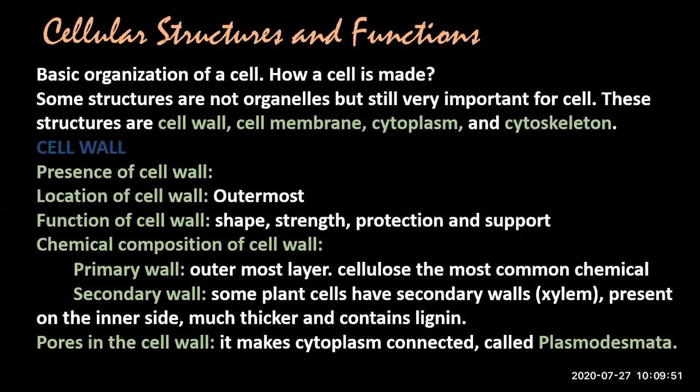Animal cells and animal-like cells have no cell wall. Okay, what is the location of cell wall? It is the outermost cellular structure present outside the plasma membrane.